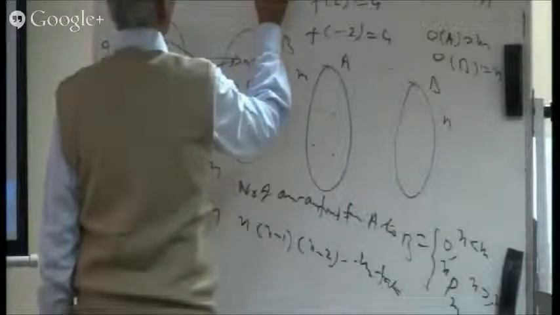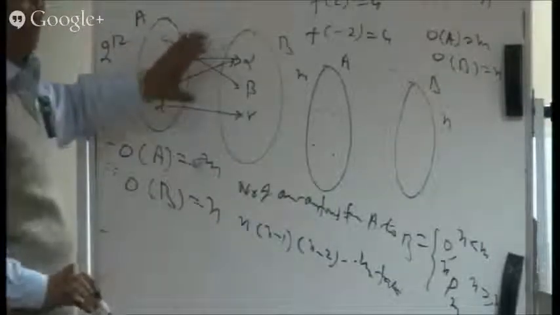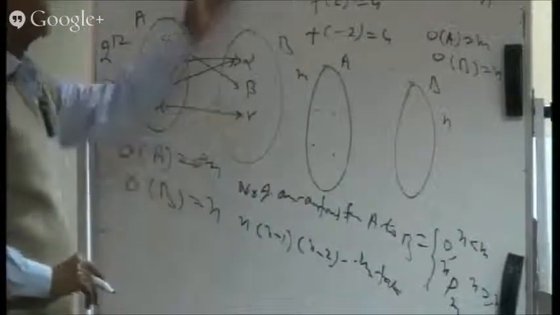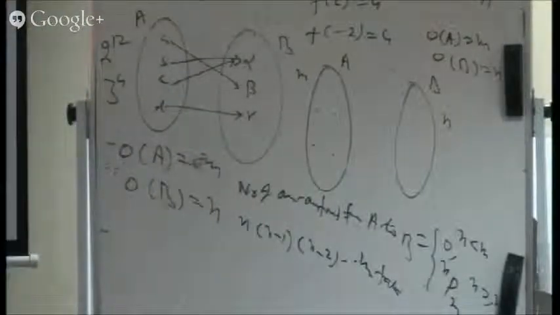Otherwise, we say many-1. For many-1, we are not to decide separately. We can say this function is not 1-1, or in other words, this function is many-1. So there should be no pressure on the brain. It should be simple to decide whether it is 1-1 or not. If it is 1-1, all right. Otherwise, we say it is many-1. Why many-1? Because two elements, or more than one element, are going to the same image. Even if you are getting two elements, we can call that function many-1.